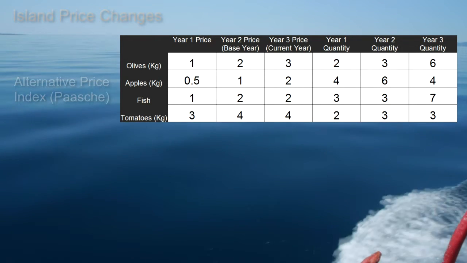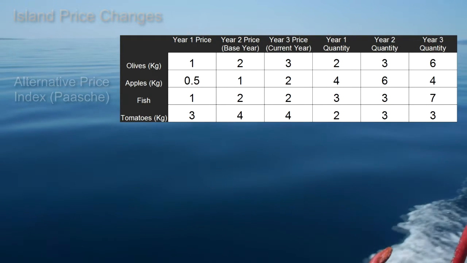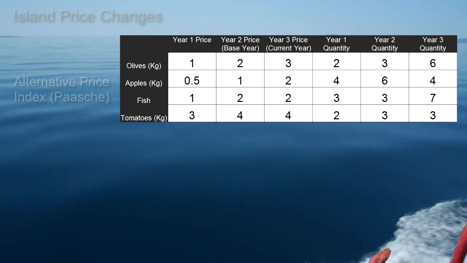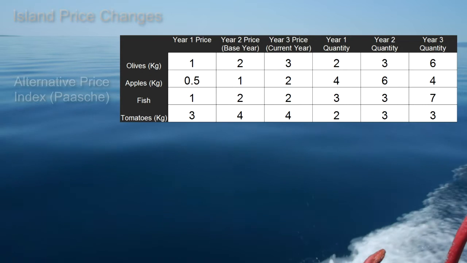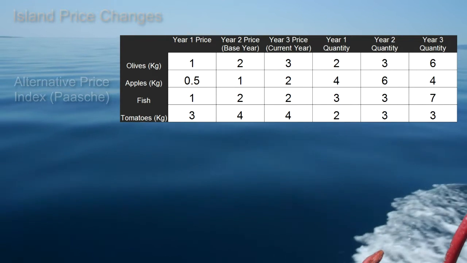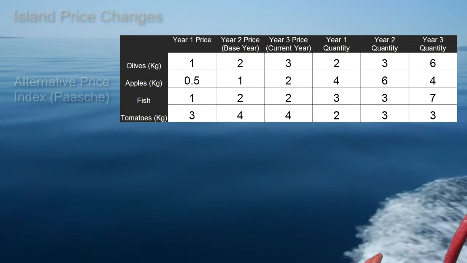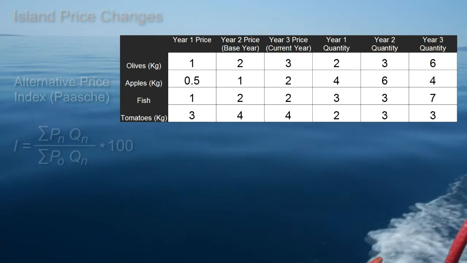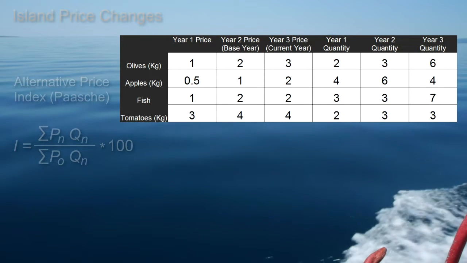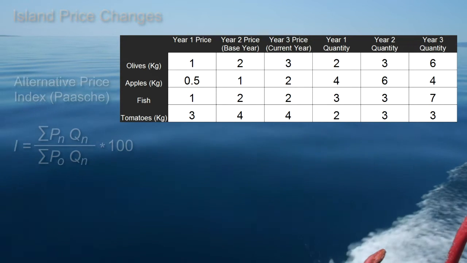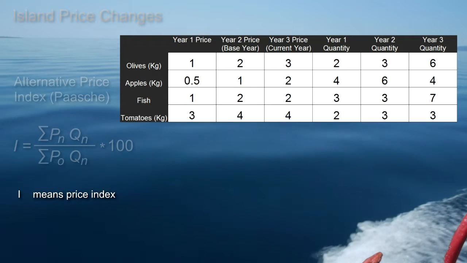As before, we can get an idea of the relative importance of the prices to our economy by looking at the quantities of the goods purchased. But this time we use the current weights, the weights that pick up the changes in quantities consumed over the period. We can weight the changes differently this time using the formula I is sigma PnQn over sigma P0Qn times 100, where I is our price index.